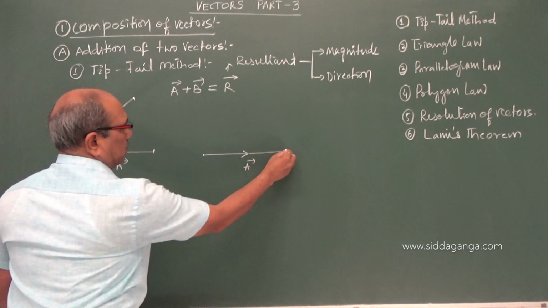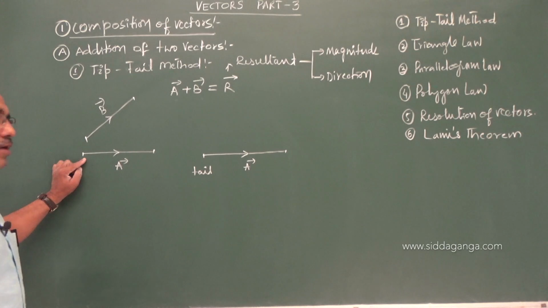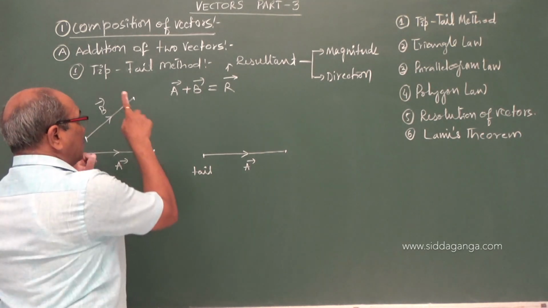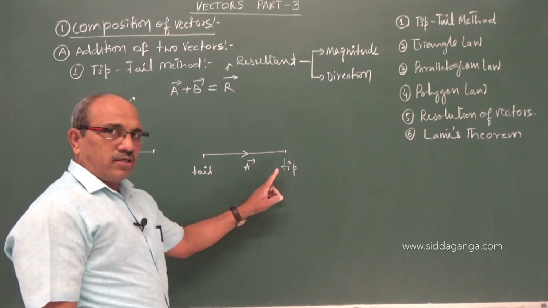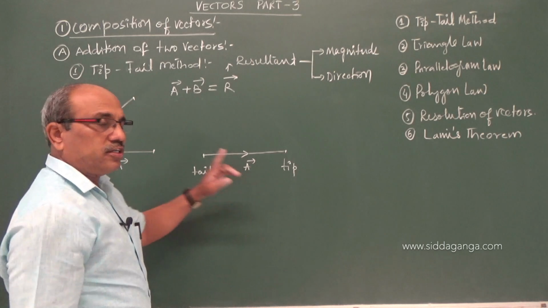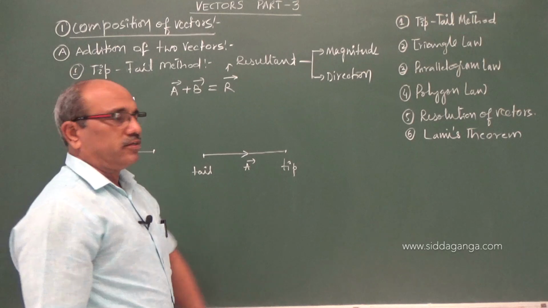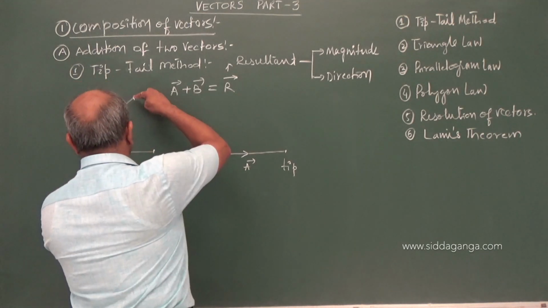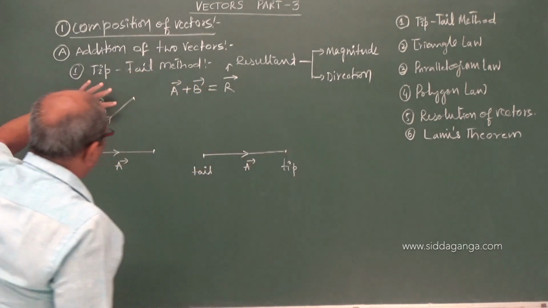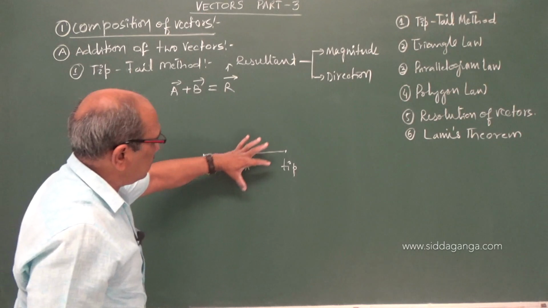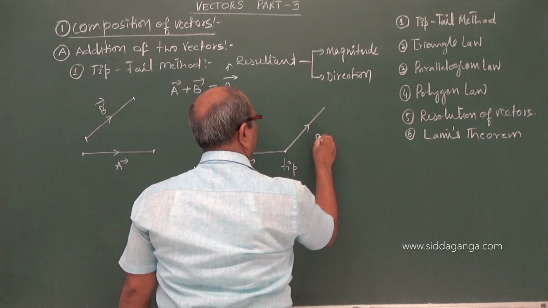Vector A. This is the tail of vector A. Now, tip is this. Tip of the vector A, according to the vector algebra tip-tail method, the tail of the second vector is to be joined. So I slide here and shift to this point without changing. I can shift this vector downward and slide it here, so that this is the vector B.